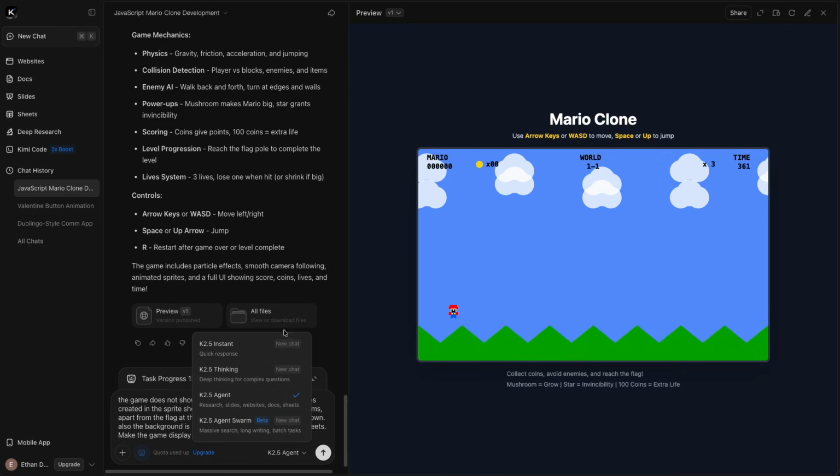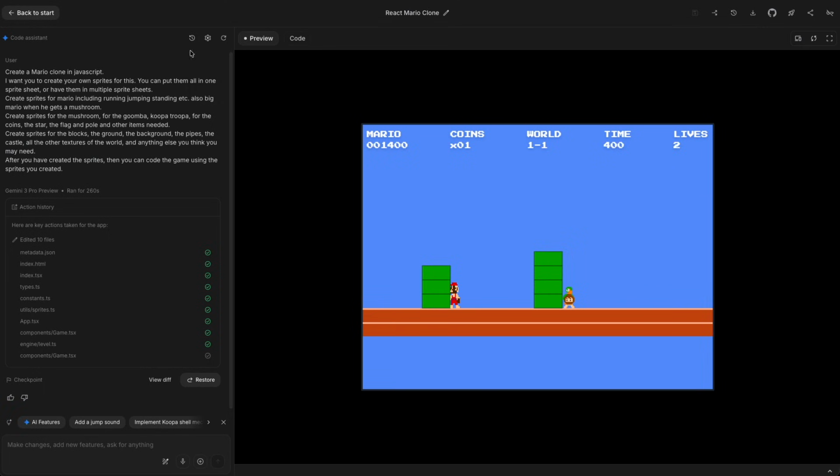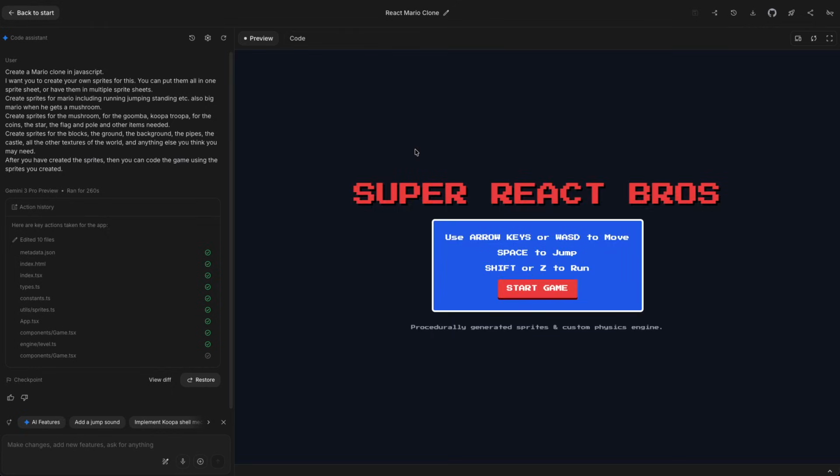And that is not what I want. So I'm going to have to actually give the win here to Gemini. Even though the agent version of Kimi was creating some really cool looking sprites, it has not rendered it correctly in one prompt, giving us the winner being this here from Gemini.